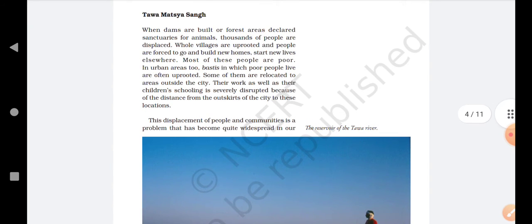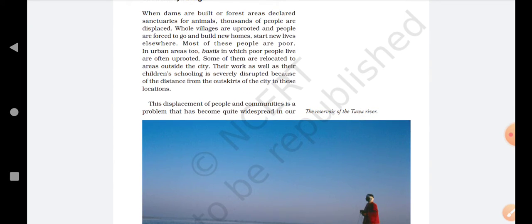Most of these people are poor, and many of these people were poor. In urban areas too, bastis in which poor people live are often uprooted. In urban areas, there is a particular area where poor people used to live, and that is known as bastis. These bastis were also uprooted. Uprooted means that they have to leave those areas and move further. Some of them are relocated to areas outside the city, and most of the people were forced to make their house at the end of the society, or outside the city.